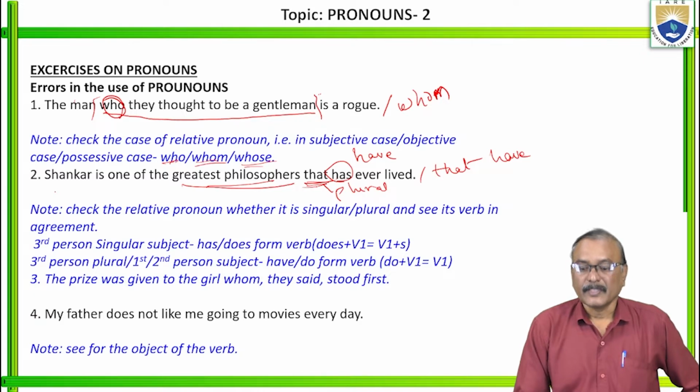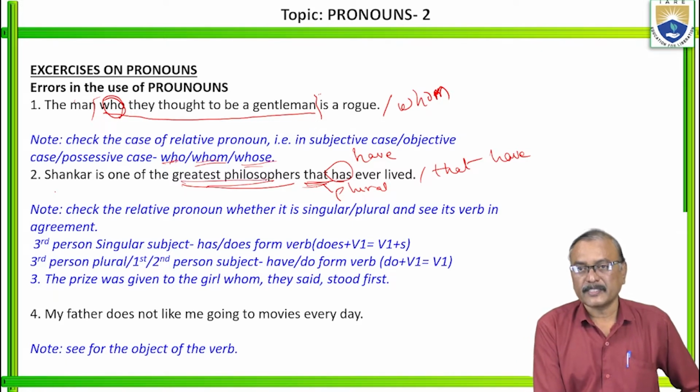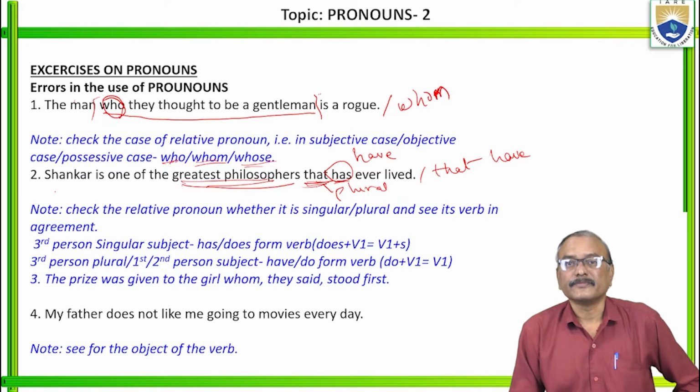Why? You can use this relative pronoun that as singular or plural also. Don't think it is only singular, because it is representing the greatest philosophers. That's why you have to take it as plural. Since it is plural, you have to change has into have.